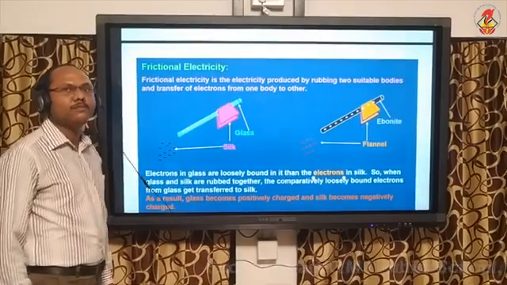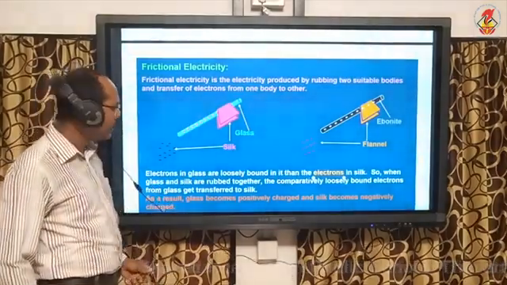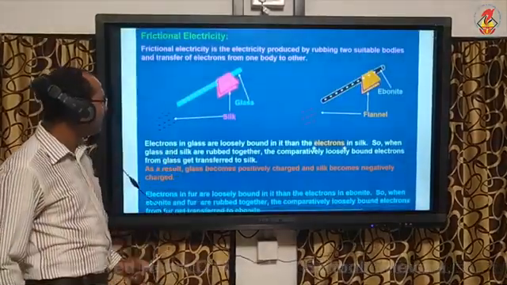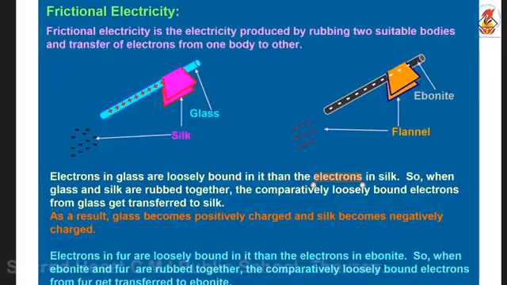So in these two experiments, what have we studied? We came to know that electrons in glass are more loosely bound than electrons in silk. So when glass and silk are rubbed together, comparatively loosely bound electrons from glass get transferred to silk. As a result, glass becomes positively charged and silk becomes negatively charged.